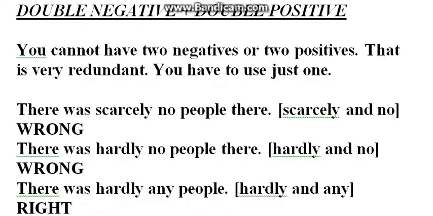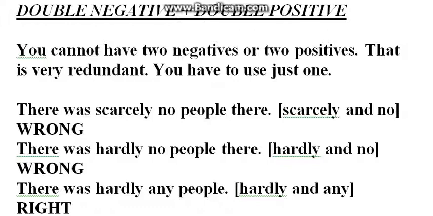Hello everyone, in this video we're going to talk about double negatives and double positives. And right before we start, double negatives and double positives are always wrong. You cannot have a double negative or a double positive. You cannot have two negatives or two positives. It's very repetitive, you have to use just one.